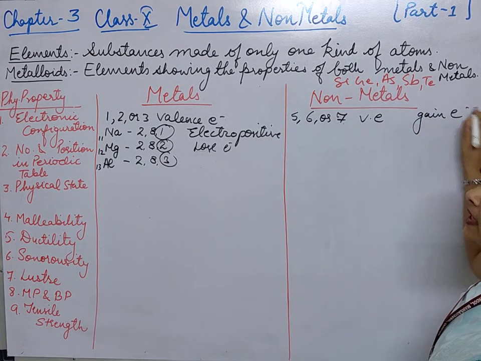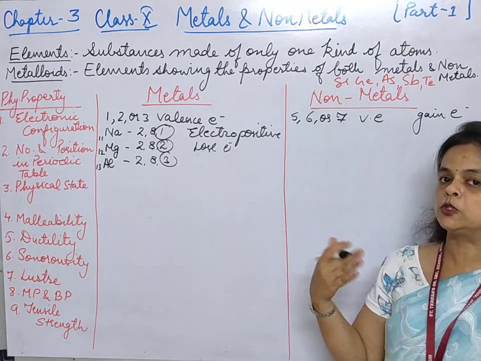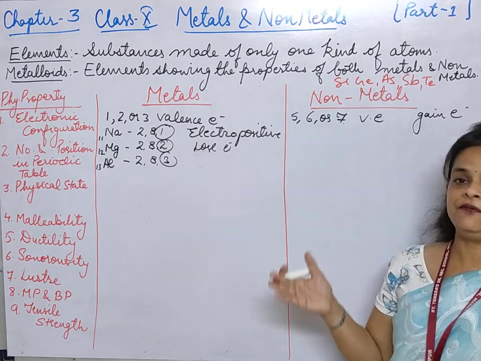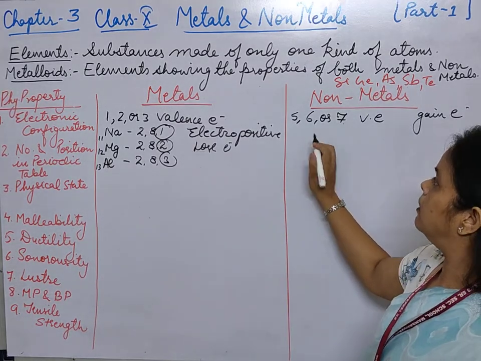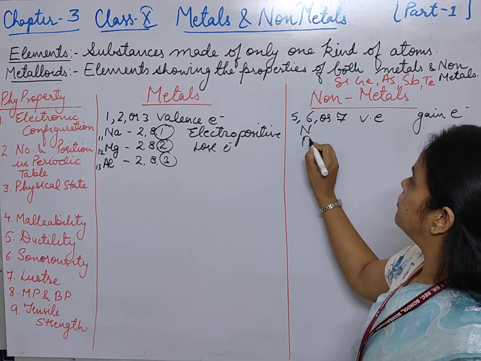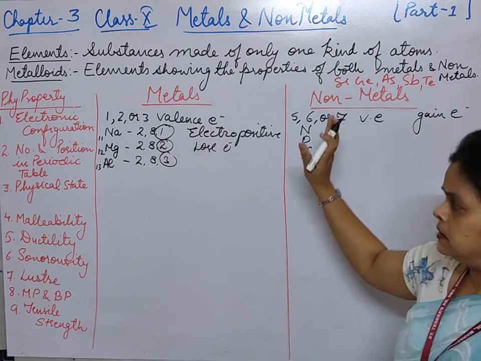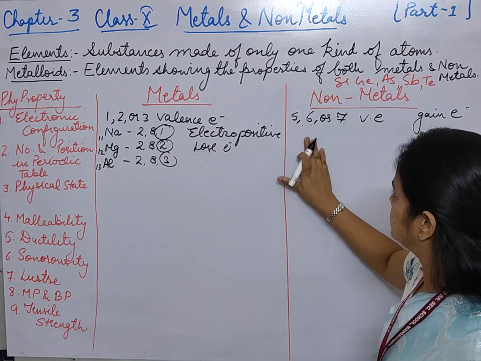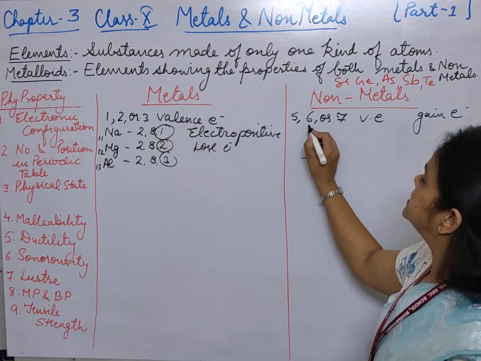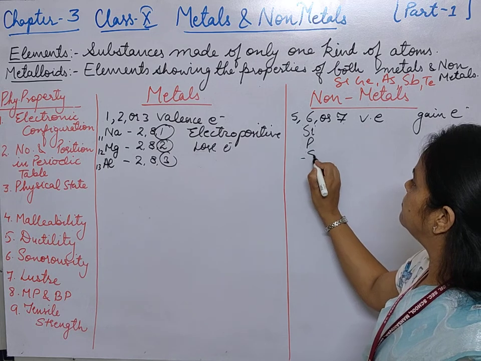Why are they losing and gaining electrons, students? To complete their octet so as to achieve stability, that we had studied in class 9. So here I am taking the example of silicon, phosphorus and sulfur.